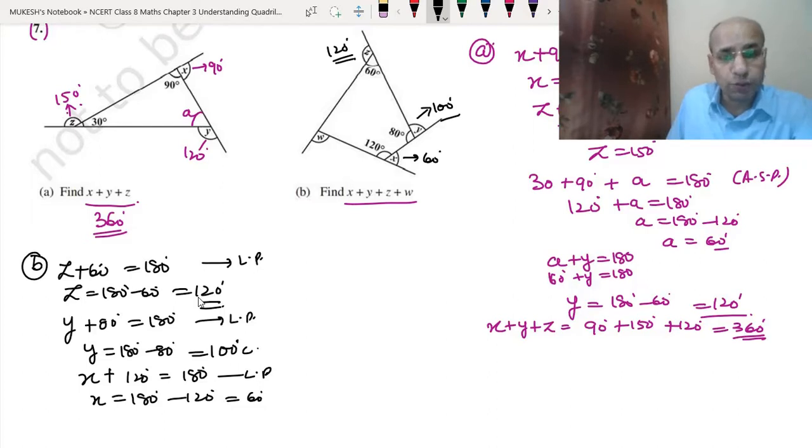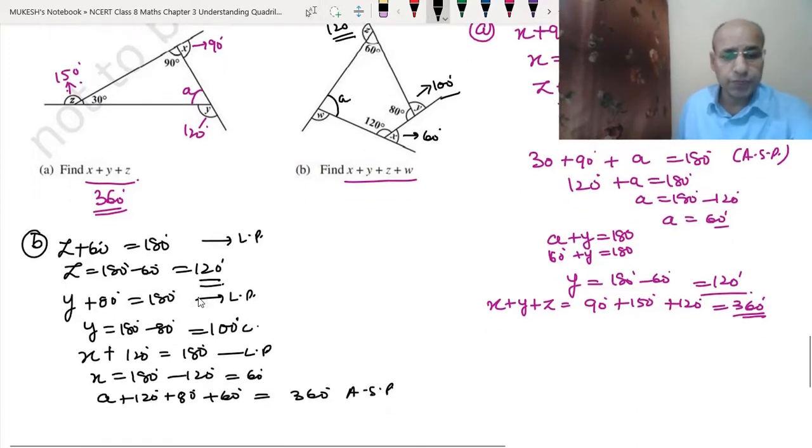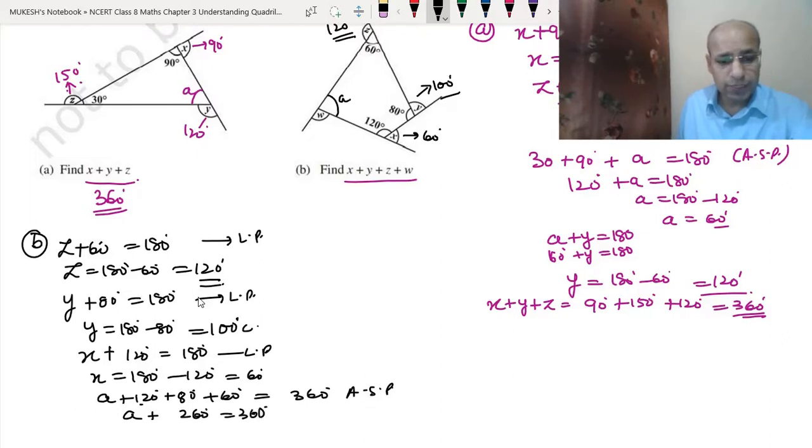Now we do not know W. To find W, first let's say this is A. So first we need to find A. That means A plus 120 degrees plus 80 degrees plus 60 degrees will be equal to 360 degrees. This is the angle sum property that we have used here. So A plus 260 degrees equals 360 degrees. That means A equals 360 minus 260, which is 100 degrees. So this A we have got is 100 degrees.